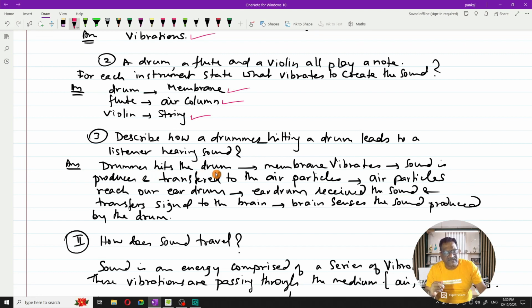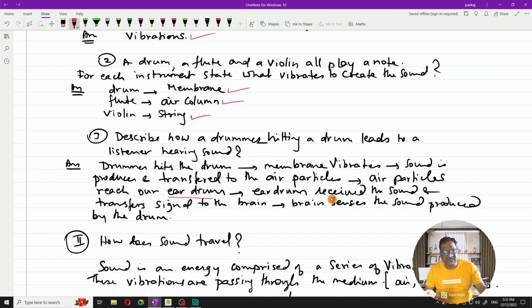The drummer hits the drum, and in the process what happens is the membrane of the drum vibrates. When the membrane vibrates, sound is produced. Obviously sound is produced, and this sound is transferred to the air, because when you play the drum, the drummer and the drum are surrounded by air. So the vibration created in the drum is transferred to the air particles. These air particles will reach the eardrum of the listener. The air particles are moving, so they will move along with the vibration carried from the drum, and that vibration will reach the eardrums.